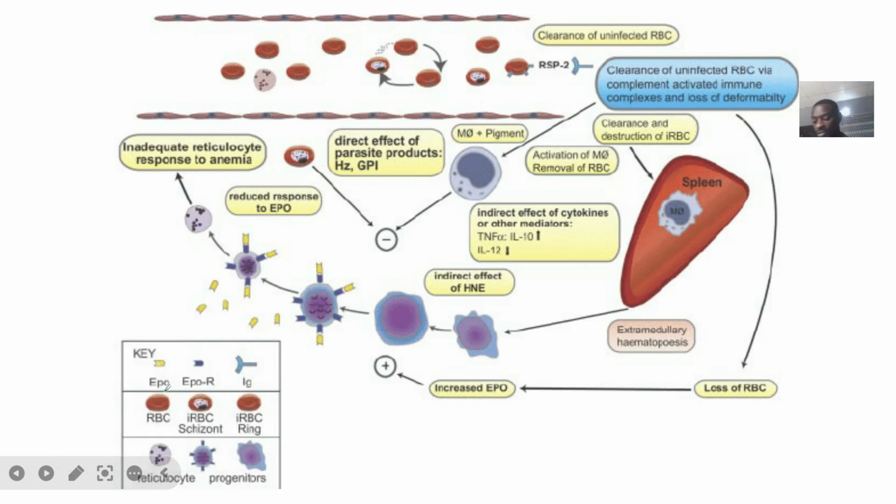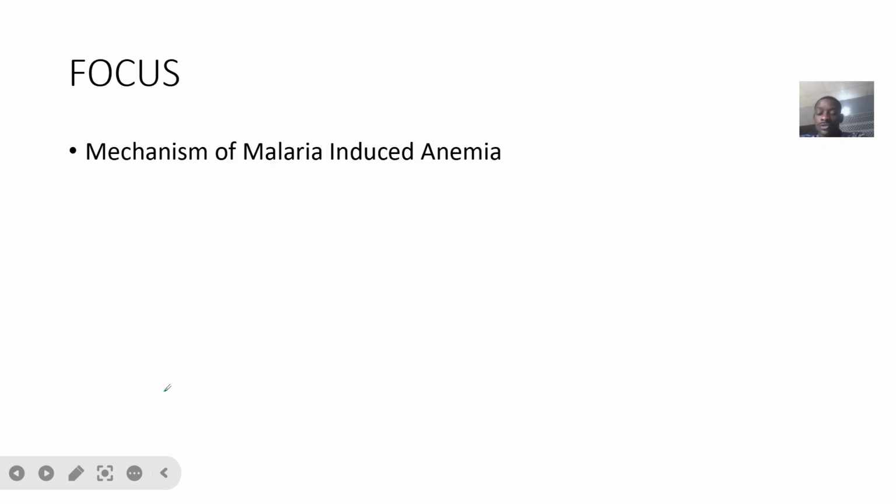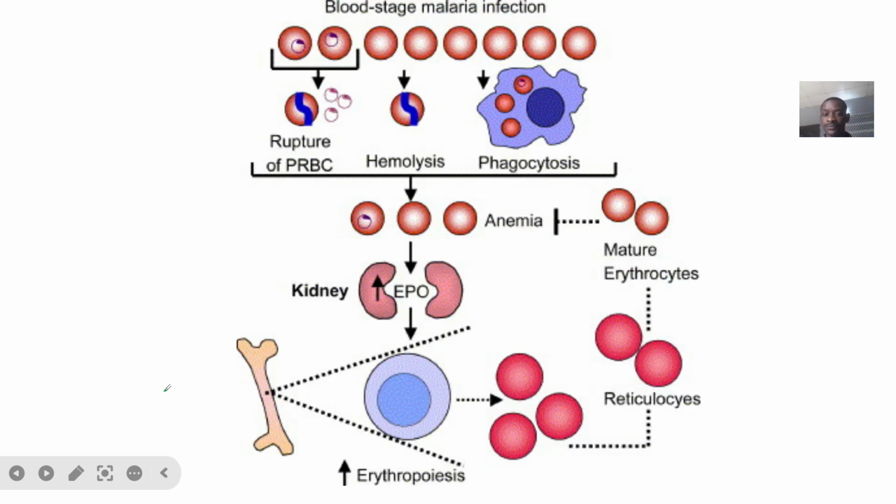So, we're talking about malaria-induced anemia. Yes, we're talking about the whole concept, but we're focusing more on the mechanisms in this lecture. This was an exam question in one of the hematology examinations, where candidates were asked to talk about the mechanisms: through what ways can malaria cause anemia, low red blood cell count?